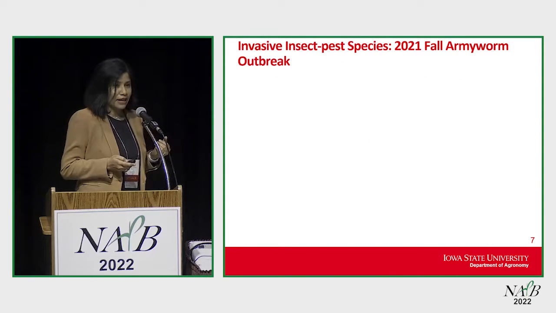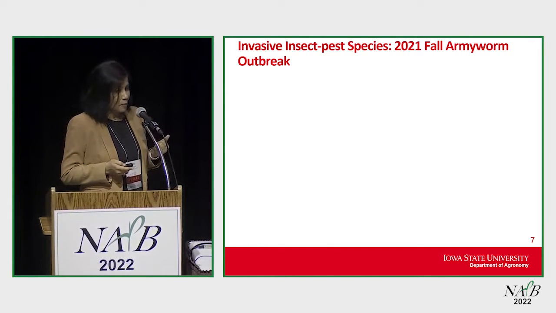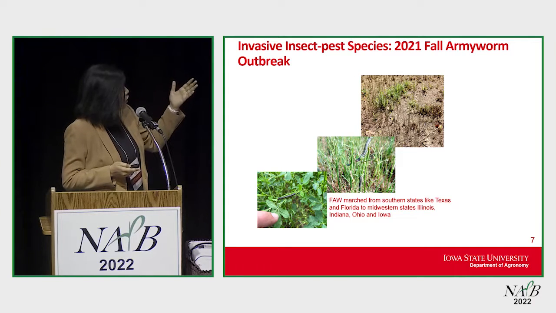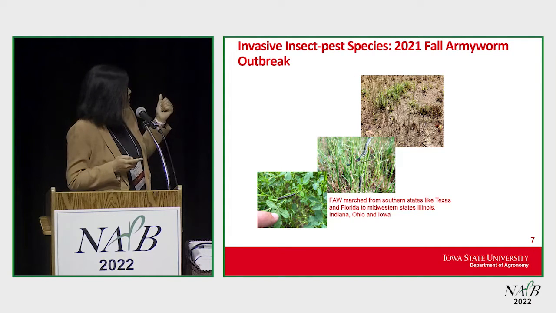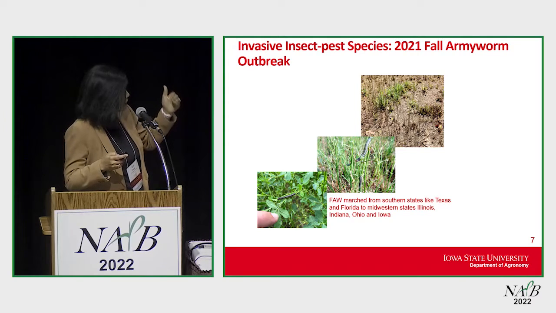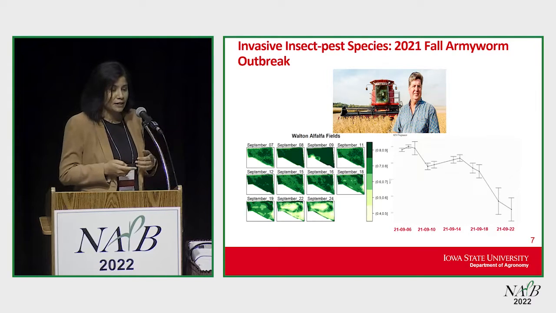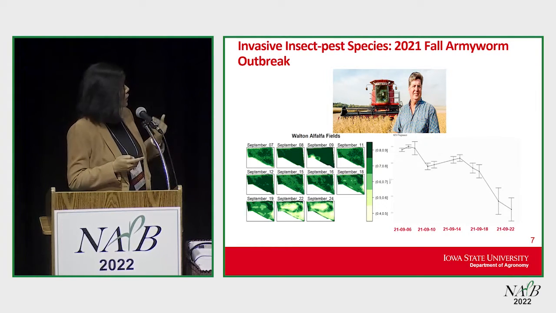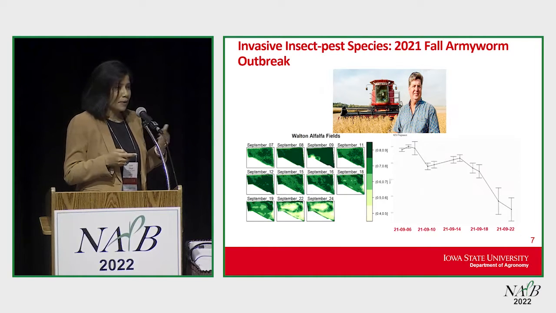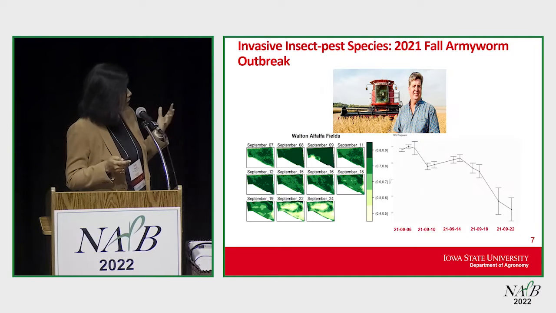Another thing was happening in 2021 when we organized this machine learning for cyber agriculture workshop. One of the farmers, Dave Wilton, was seeing fall armyworm, and we all saw this because fall armyworm started marching from southern states like Texas and Florida to Midwestern states. This is what Dave said in one of the meetings in 2021: Hey, Artie, we are seeing fall armyworm, and they decimated my plots. How can we detect, how can we control?